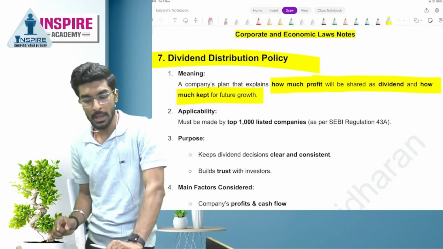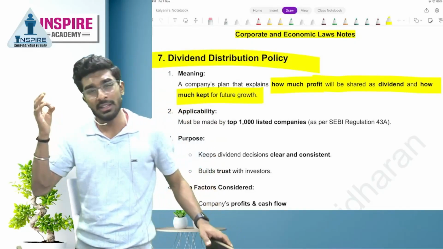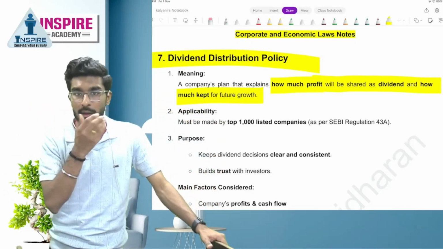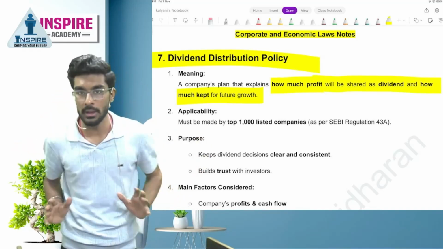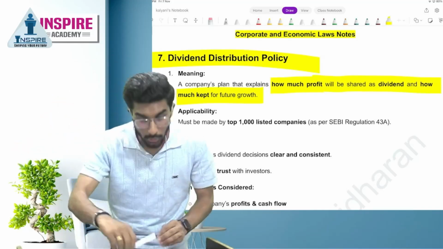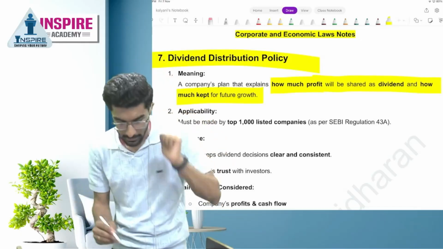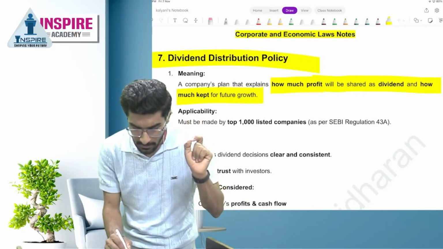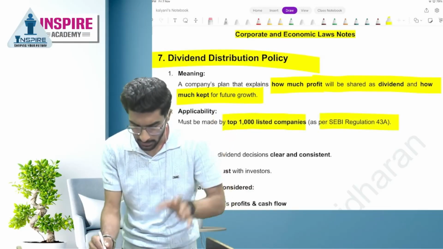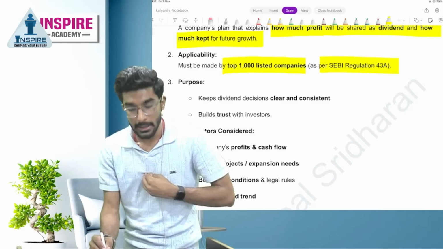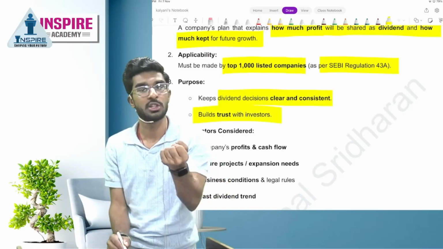For example, people, during COVID, when Reliance was suffering huge losses, they still decided to pay dividend. Why? So as to retain the confidence of the shareholders. Okay. Now, to which companies is the dividend distribution policy applicable? It must be made by the top 1000 listed companies as per SEBI regulation. Okay. What is the purpose? It keeps dividend decisions clear and consistent, and builds trust with the investors.